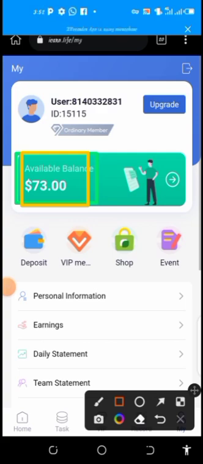And if you want to upgrade, you can also do that by simply upgrading to VIP1, where you begin to take $3 per task. For 6 tasks, you'll be earning 3 times 6, which is $18 on a daily basis.